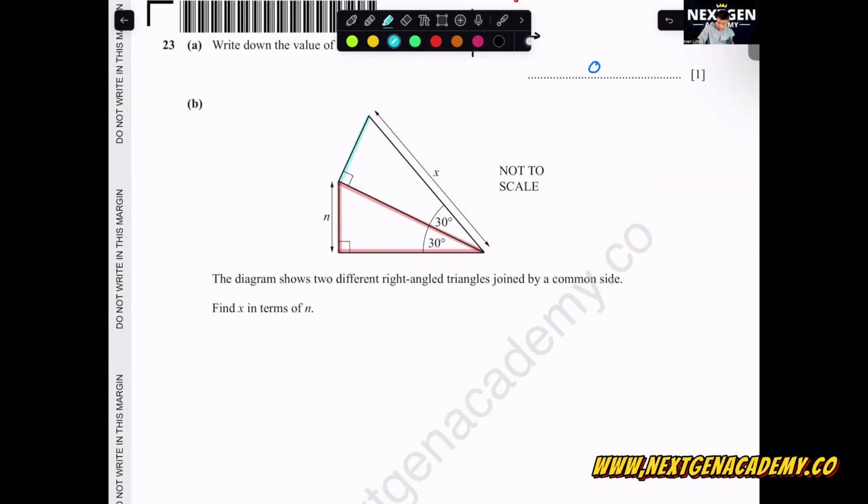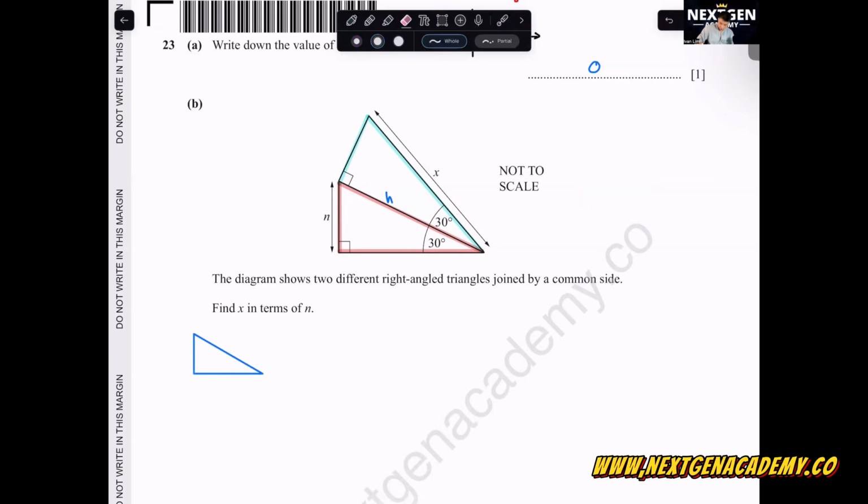Okay, this one I put as my second triangle. Actually it doesn't matter which one you start with, but I prefer to start from the bottom one. So we look at the red color triangle first. What do we want to find? We want to find a common side, which is this one. Let's call this side H. How can we find H?